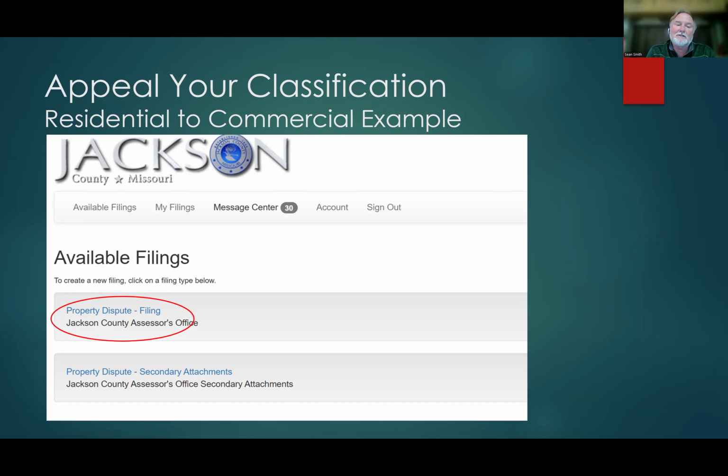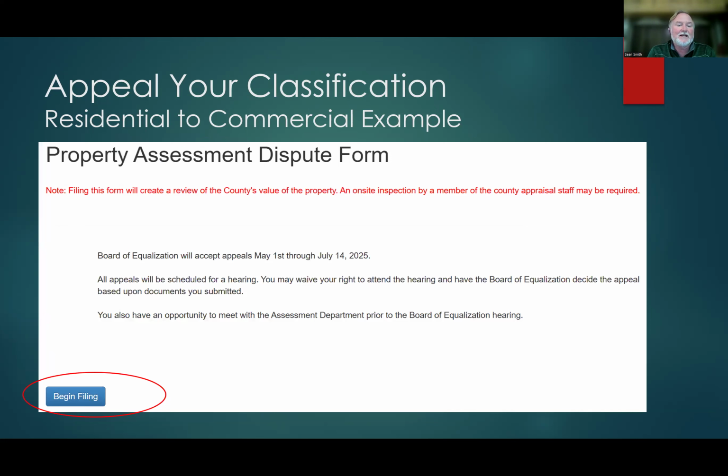So this year, there's this area that I've circled in red that says property dispute filing on the first page. And you would click the blue part that says property dispute filing. That would take you to the next page. And it's this property dispute form. And I've included this. I mean, there's only one button. You're going to press begin filing.